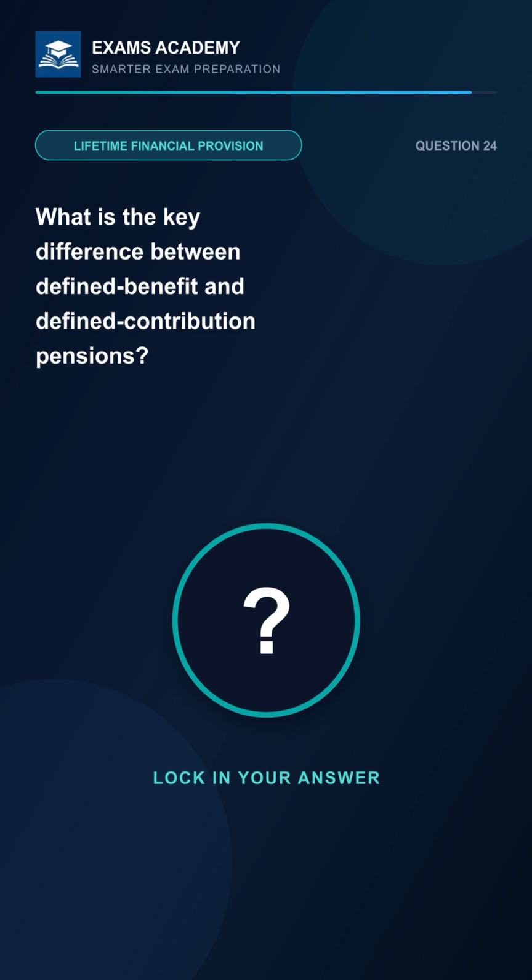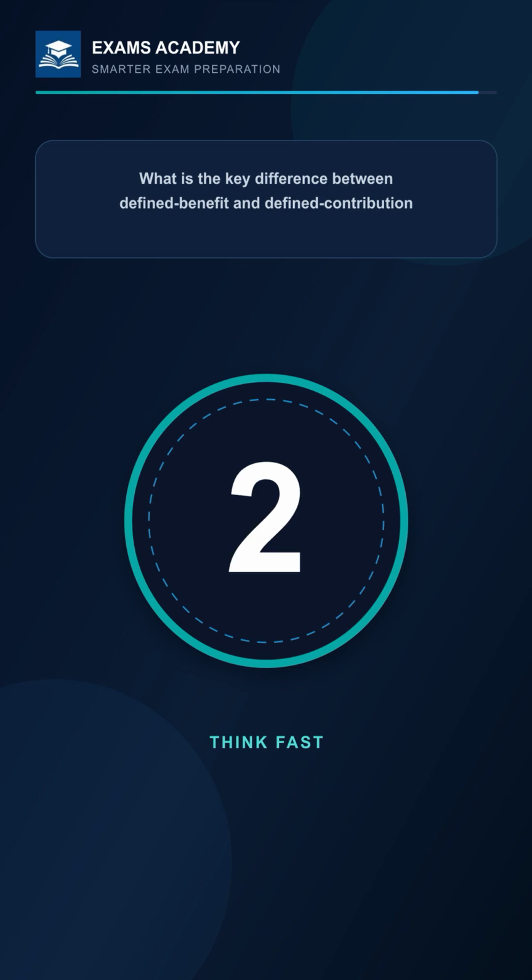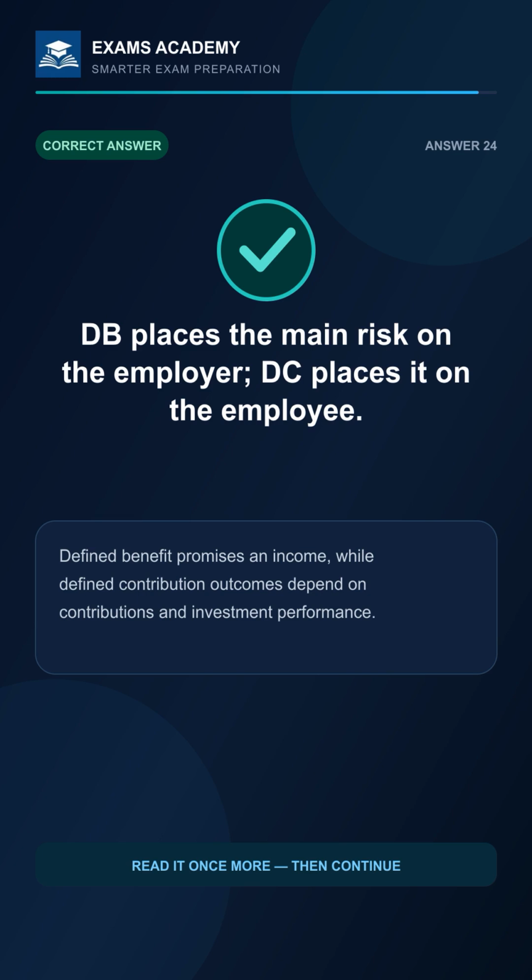What is the key difference between defined benefit and defined contribution pensions? 3, 2, 1. The answer is DB places the main risk on the employer, DC places it on the employee. Defined benefit promises an income, while defined contribution outcomes depend on contributions and investment performance.